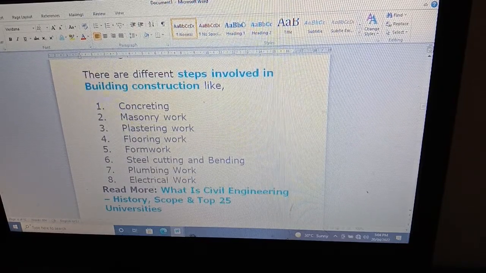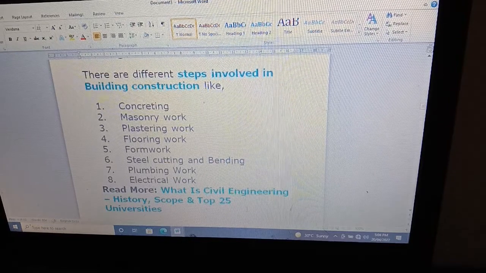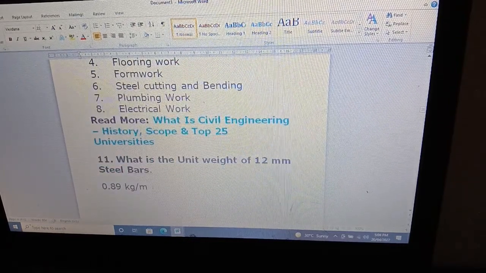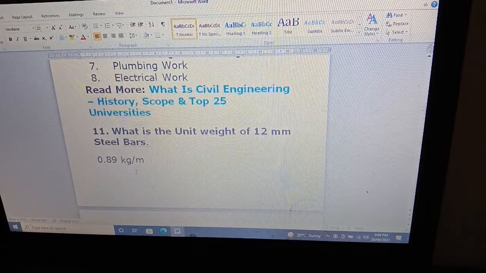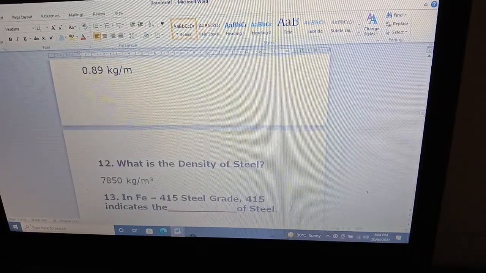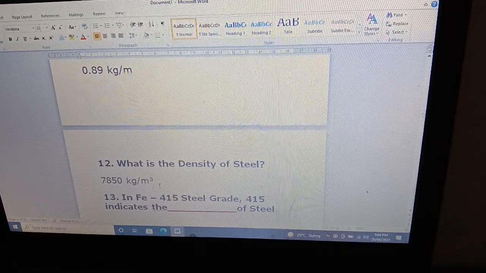What is the unit weight of 12 mm bar? Unit weight 0.89 kg per meter. What is the density of steel? This is a very important question.